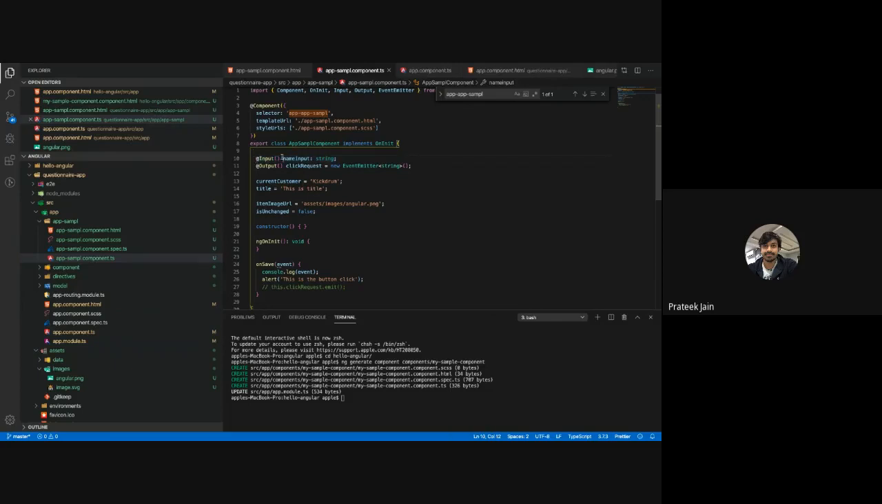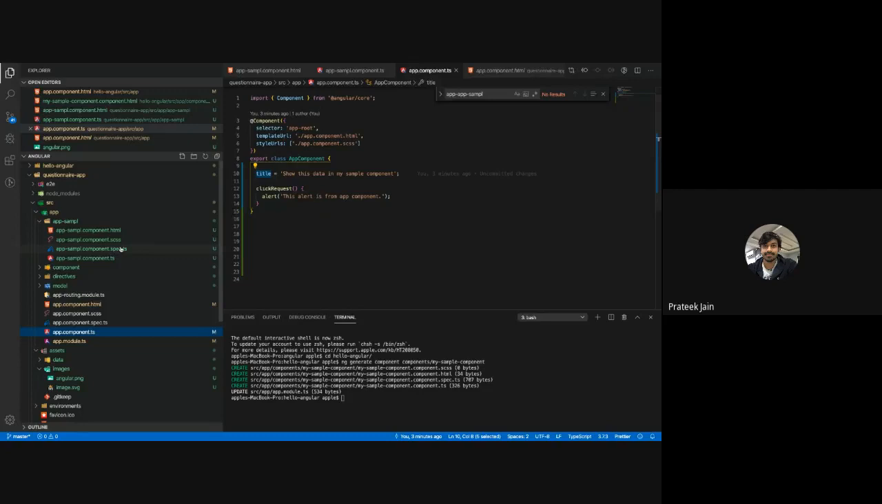The simplest usage of the @Input decorator is that from a parent component you can pass data to a child component. Now, in the same way, the vice versa happens, the opposite of that. You have right now passed data from your parent component, that is the app component, to your child component, that is the app sample component.